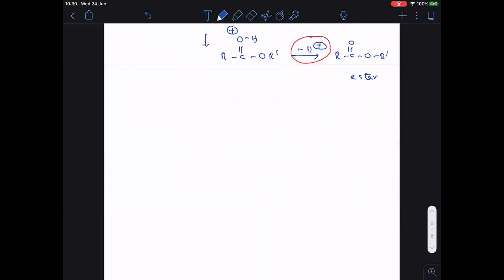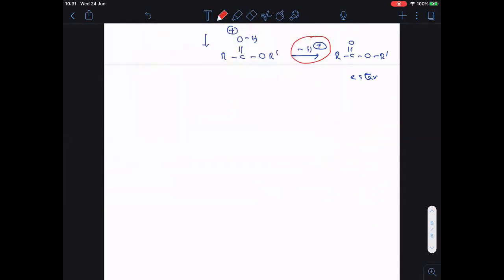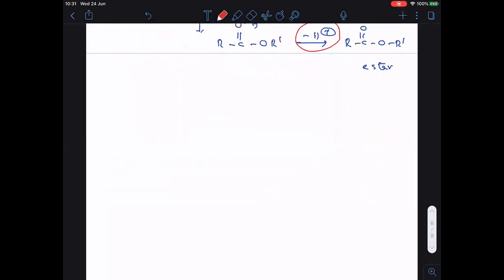Right. Now let us go to the next chemical property: reaction with PCl3, PCl5 and SOCl2, thionyl chloride.